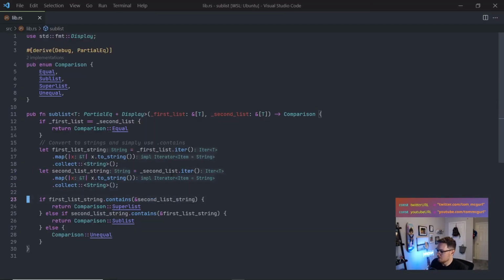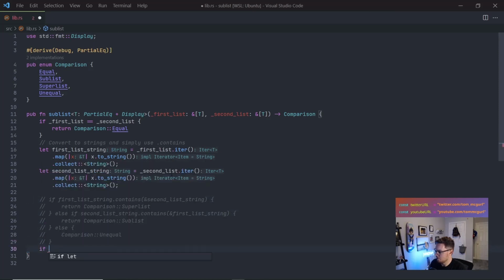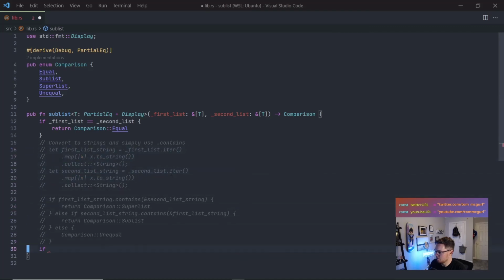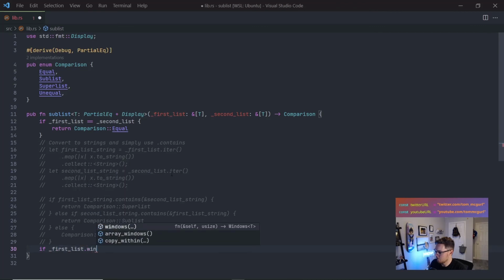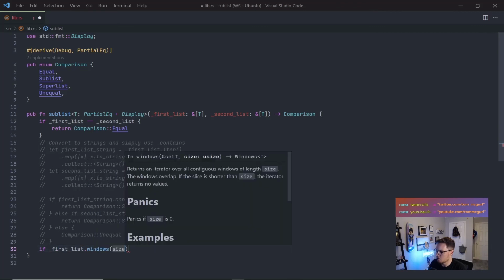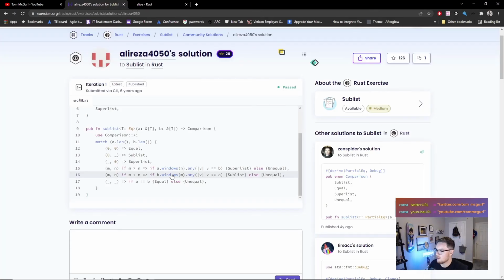Instead of doing this, just for now, let's say if, and we don't need our strings, right? So we can do if first list dot windows, which returns an iterator over all contiguous windows of length. So cool. And they're doing it of the length of the other list. Oh my God. This is so cool.